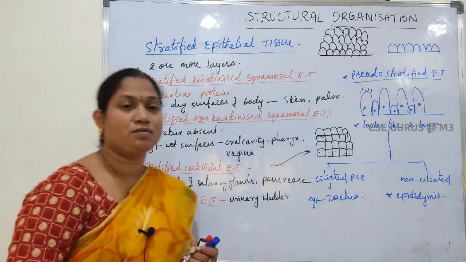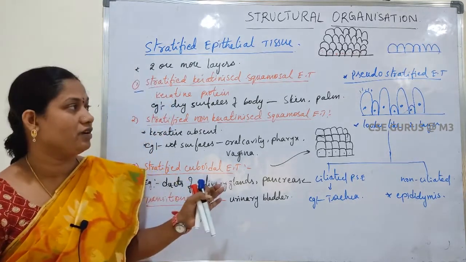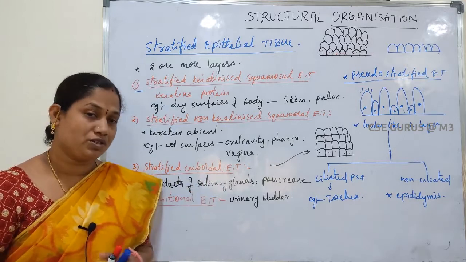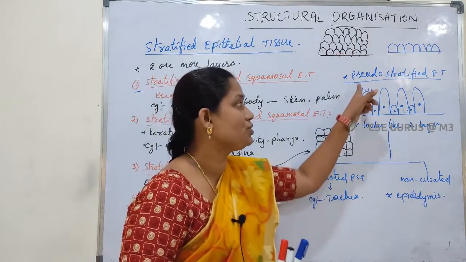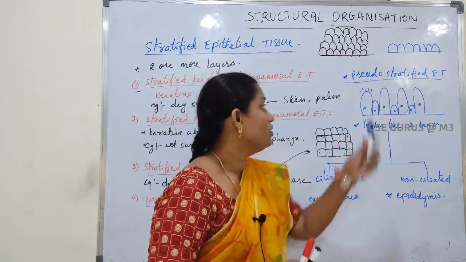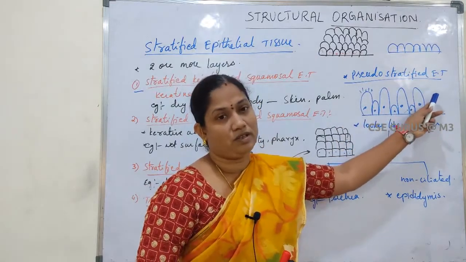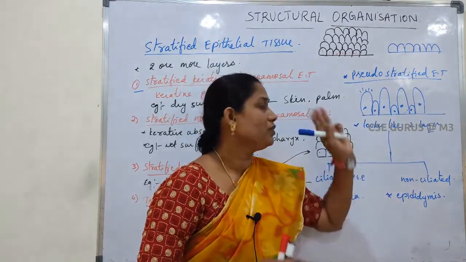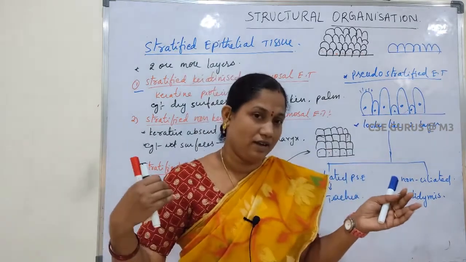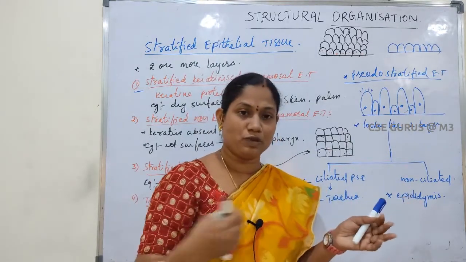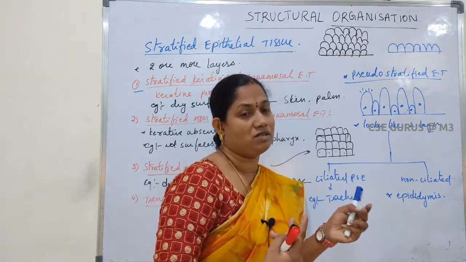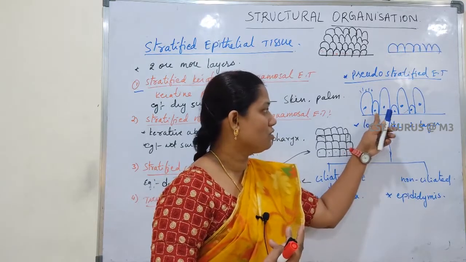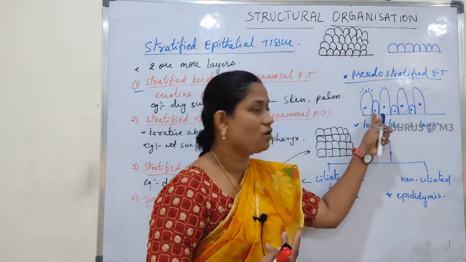Next, in between simple and stratified epithelial tissue, one more tissue is present, called pseudostratified epithelial tissue. It means that in a single layer on the basement membrane, two types of cells are present: longer cells and shorter cells.